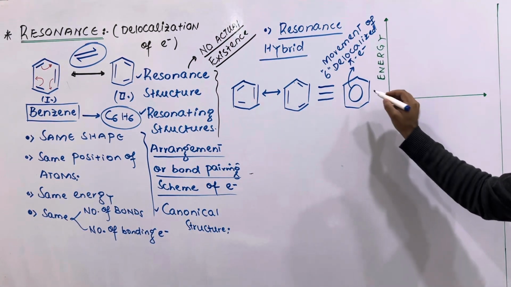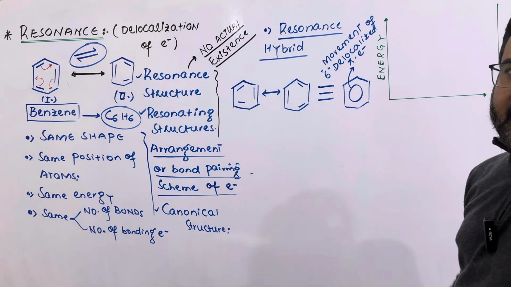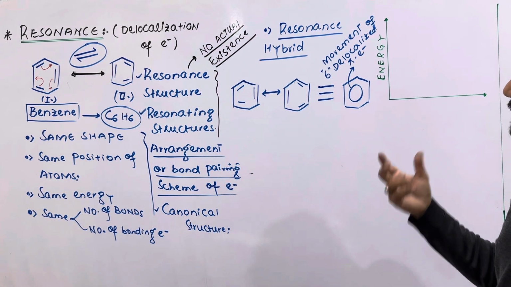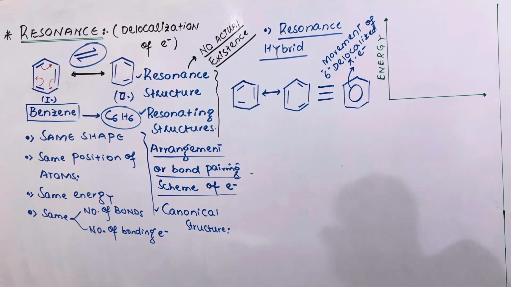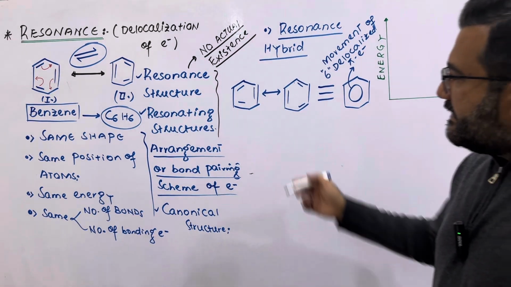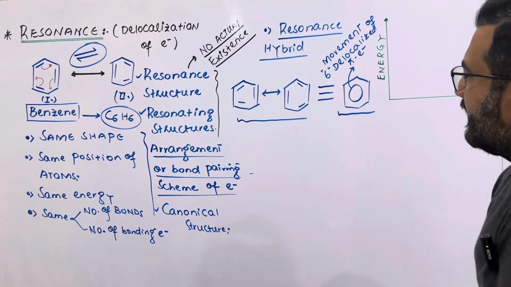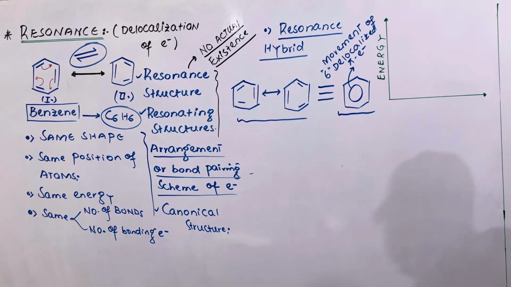So this circle shows that the pi electrons are revolving in the benzene molecule. They are delocalized. They do not stay in between any two carbon atoms of benzene. So these are the resonating structures, and this one is the resonance hybrid structure of benzene, closest to the actual structure of benzene.